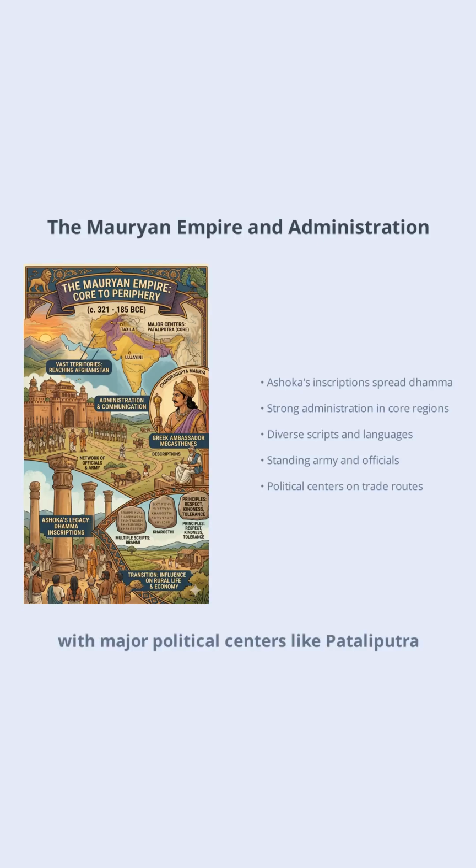The Mauryan administration was highly organized, with major political centers like Pataliputra, Taxila, and Ujjaini. Communication and control were maintained through a network of officials and a standing army, as described by the Greek ambassador Megasthenes. However, the empire's control was strongest near its core, with diversity and local autonomy in distant regions. The Mauryan period also saw the use of multiple scripts and languages, reflecting the subcontinent's complexity. As we transition, let's explore how these political changes influenced rural life and the economy.